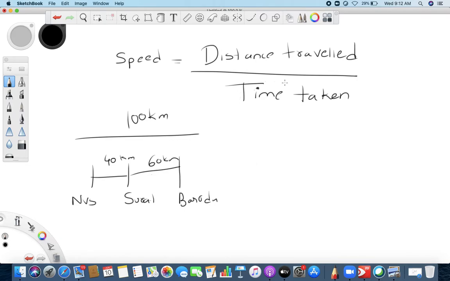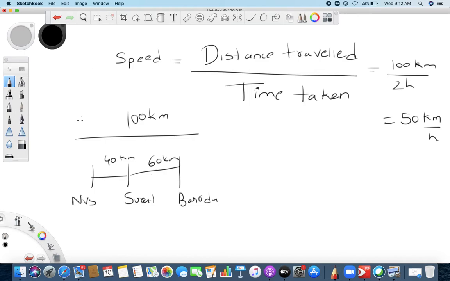So how is that defined? Let's say you travel 100 kilometers and you have covered it in 2 hours. What is your average speed? You say 50 kilometers per hour. That is how you define speed in this sense. So speed is distance traveled upon time taken.